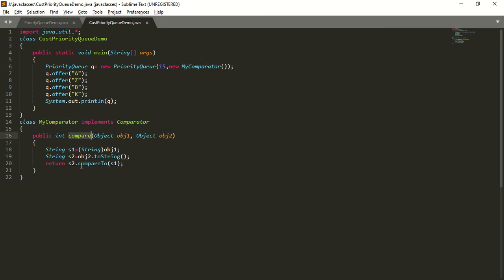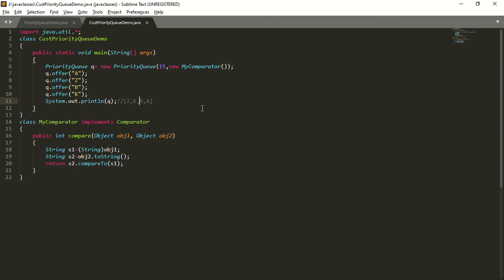So what is the sorting technique we have defined? s2.compareTo(s1). So what is this going to return? This is going to return descending order. So what are the objects we have inserted into this queue? We have inserted A, Z, B and K. So how will these objects be stored in the queue? These objects will be stored in descending order. So what is the output we are going to get if we print this queue? If we print this queue, we are going to get the descending order, that is Z followed by K followed by B and A.